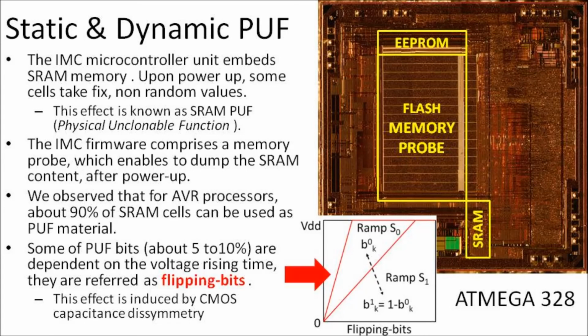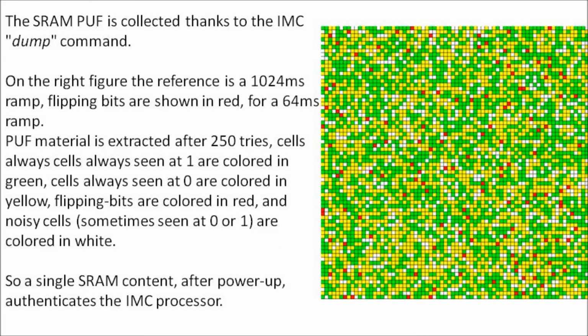Some of the PUF bits, about 5 to 10%, are dependent on the voltage rising time. They are referred to as flipping bits. This effect is induced by CMOS capacitance dissymmetry. The SRAM PUF is collected thanks to the identity module component dump command.